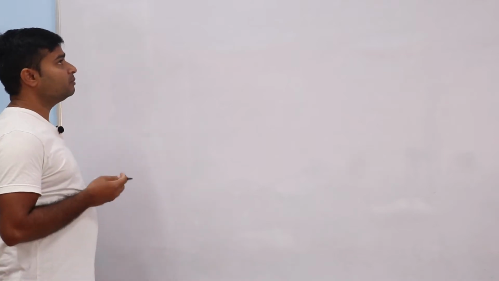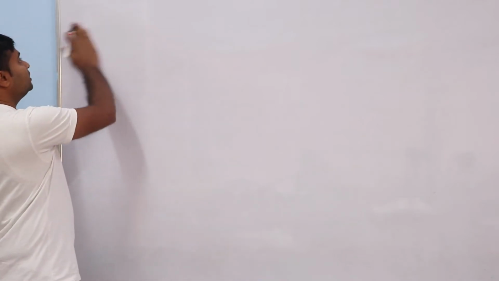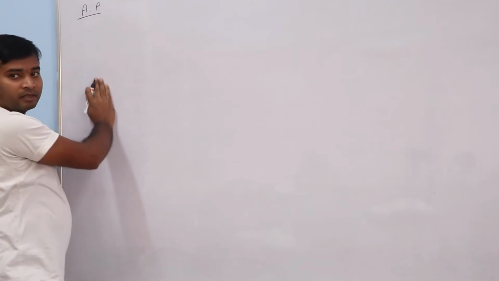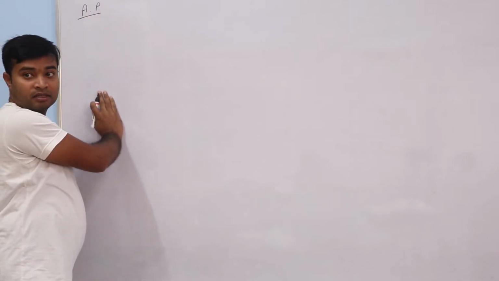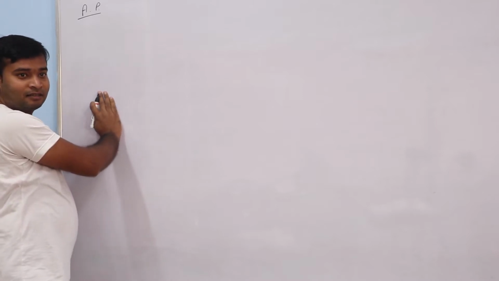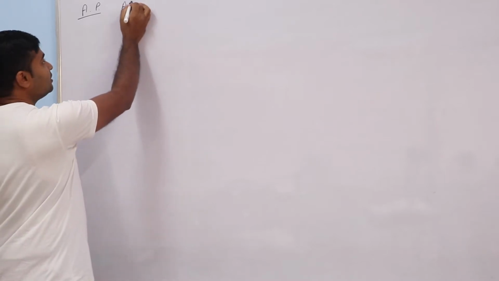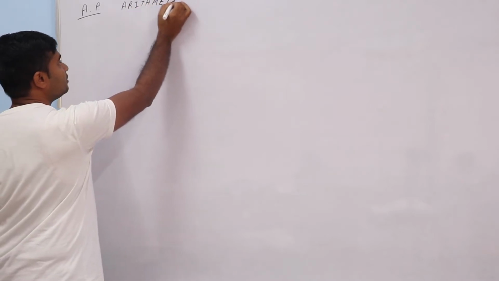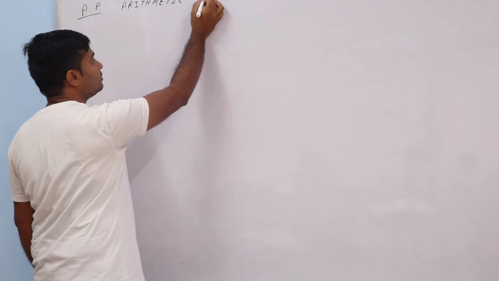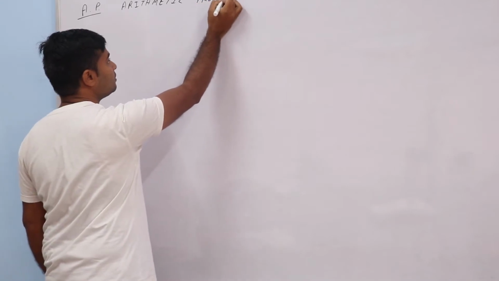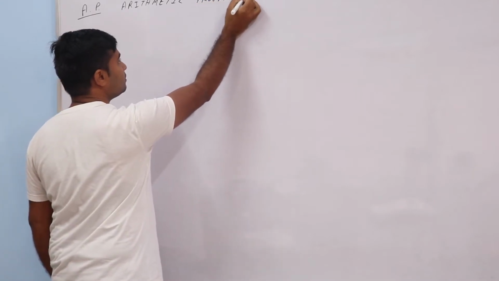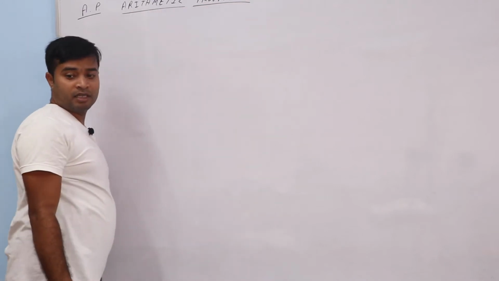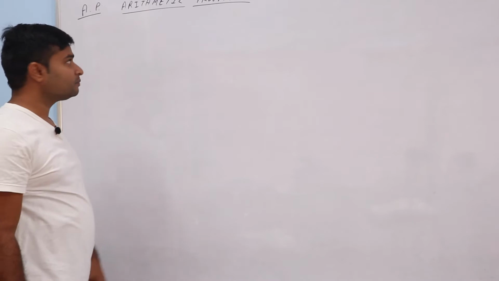So we will do the new chapter. Chapter name: AP. Arithmetic progression. Check the spelling. I don't know if I've written it correct or wrong.